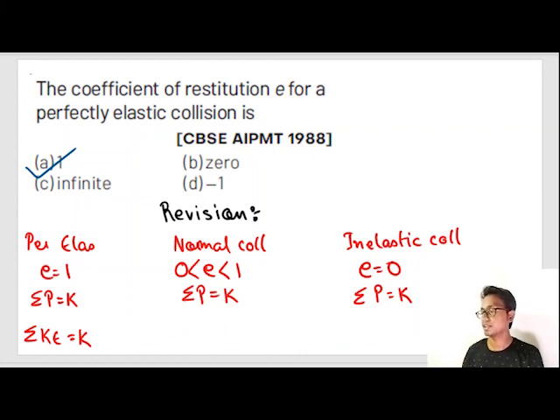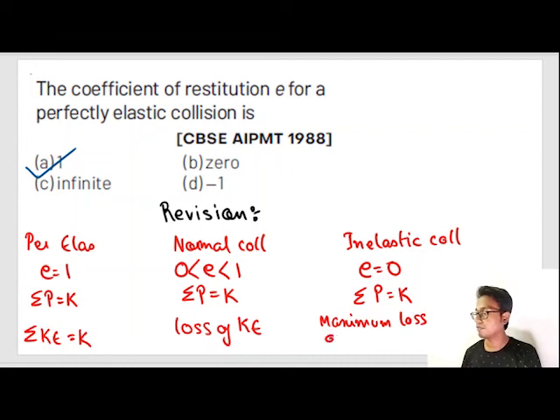In normal collision, there is a loss of kinetic energy, and in inelastic collision, there is a maximum loss of kinetic energy.